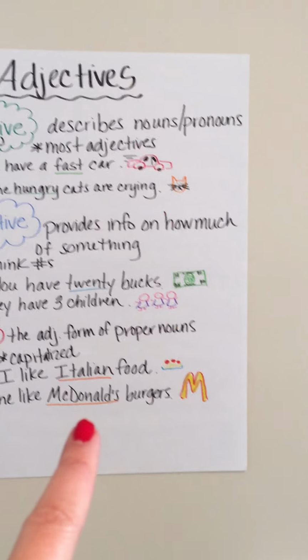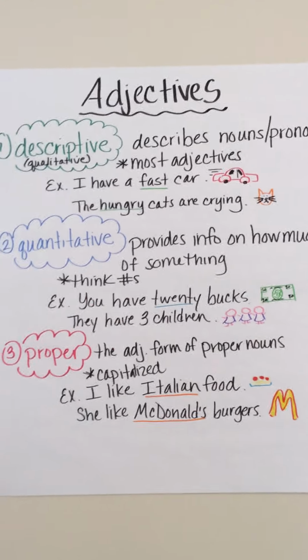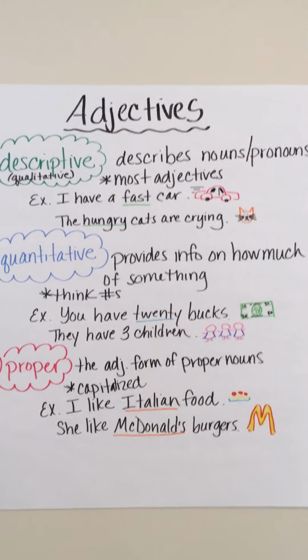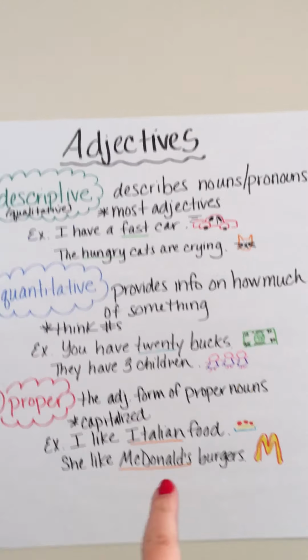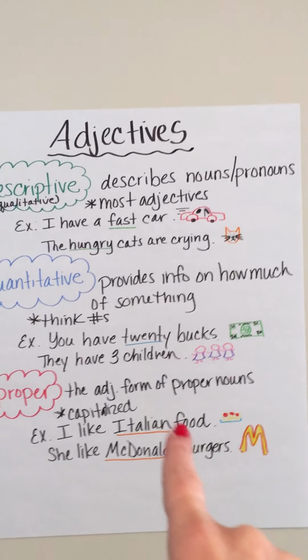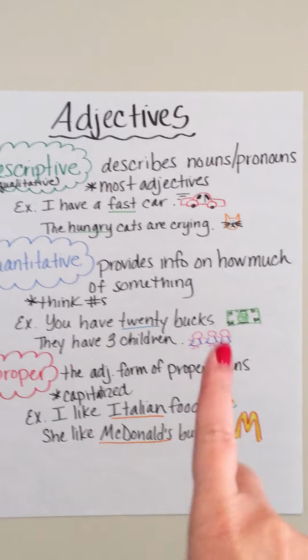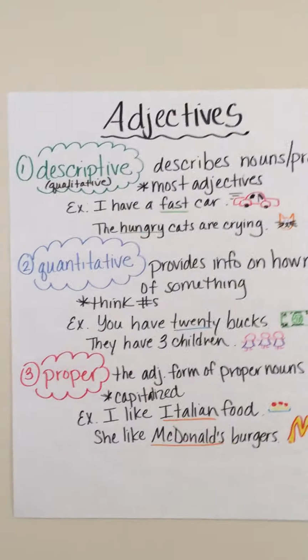Another example is she likes McDonald's burgers. Now, McDonald's alone is a place. It's a restaurant. It's a proper noun all by itself. I am going to McDonald's. I'm going where? I'm going to McDonald's. But what kind of burgers do I like? I like McDonald's burgers. McDonald's is describing something here. What kind of burgers? McDonald's burgers. Go to the Golden Arches.